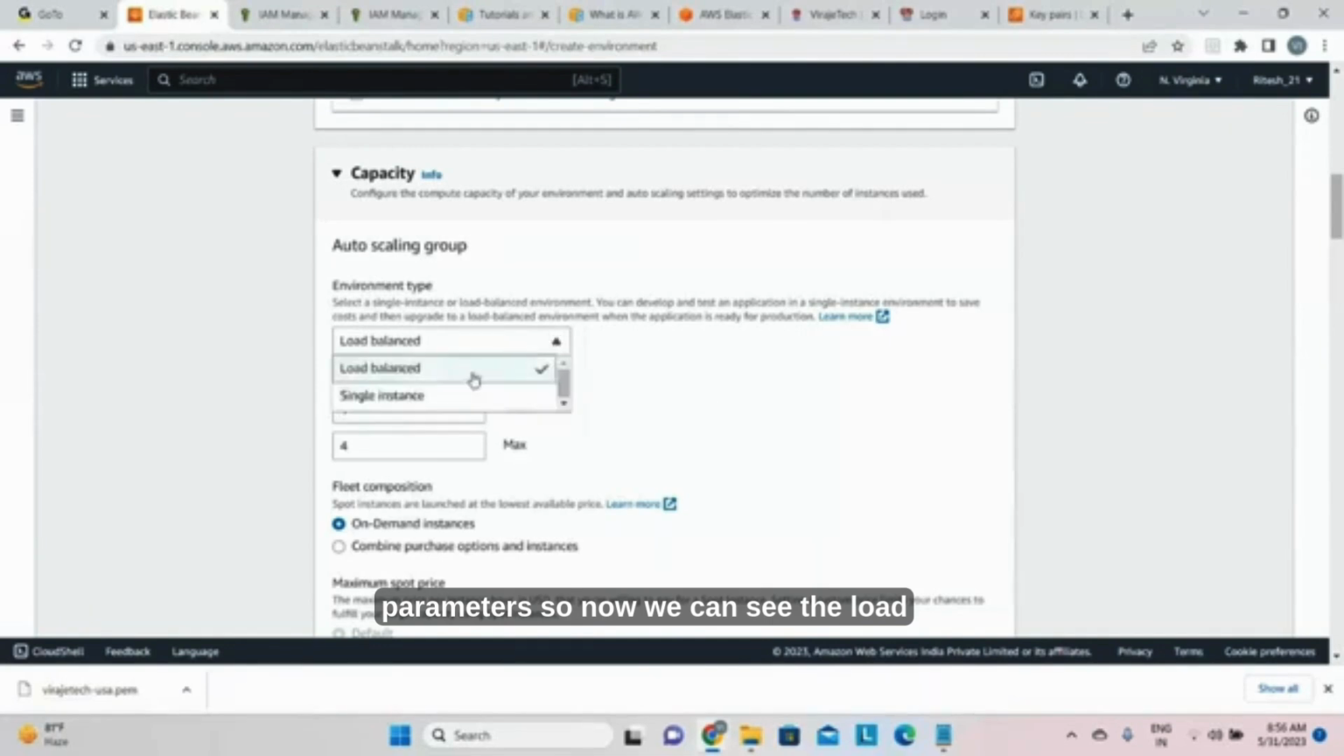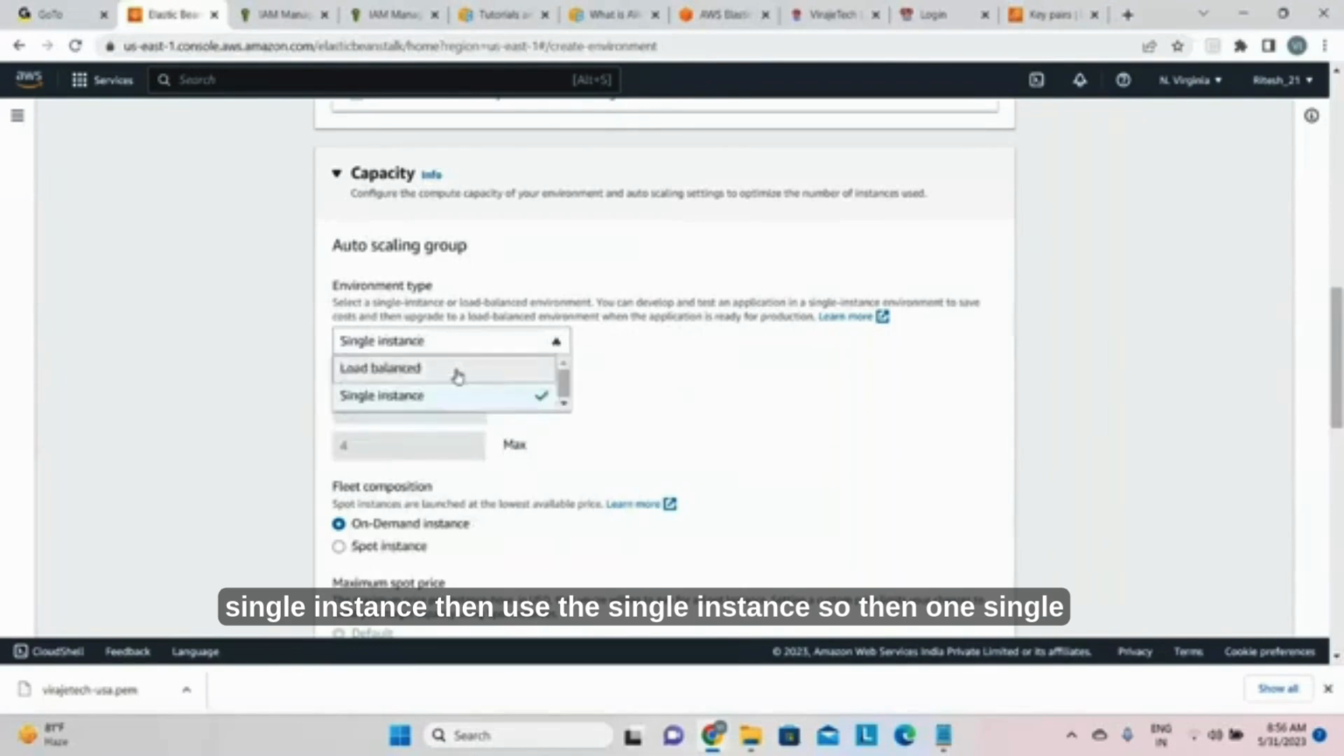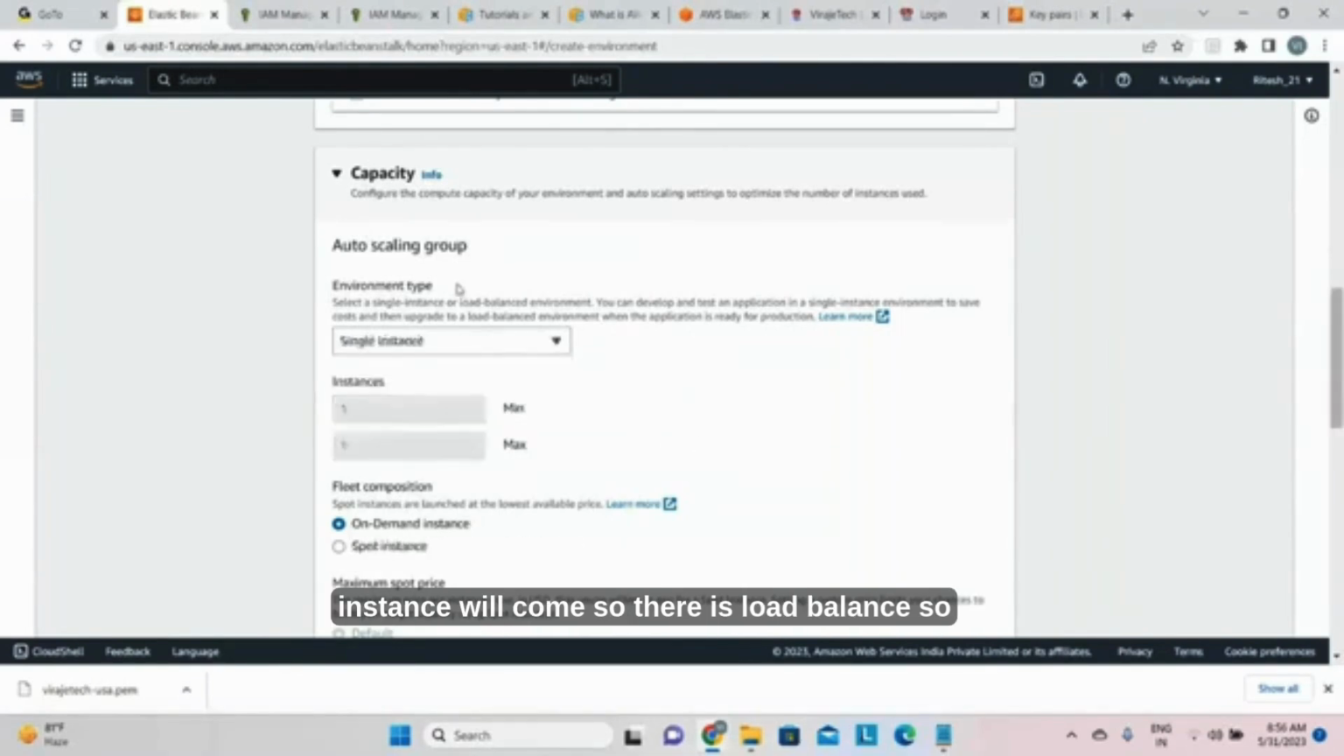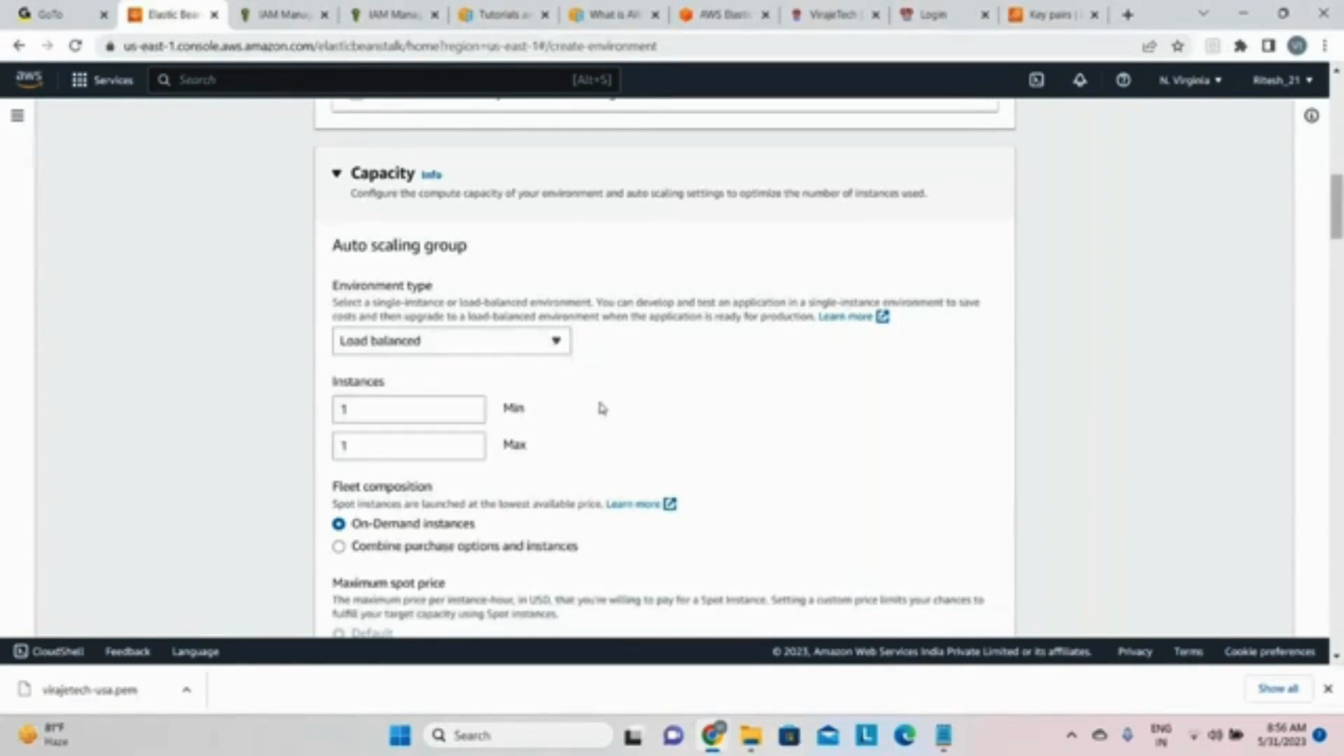So now we can see the load balancer, or if you want a single instance, then use the single instance, so then one single instance will come. For a single instance, the minimum is one and the maximum will be one. If it is a load balancer environment, you can go with the load balancer. This is like a toggling.